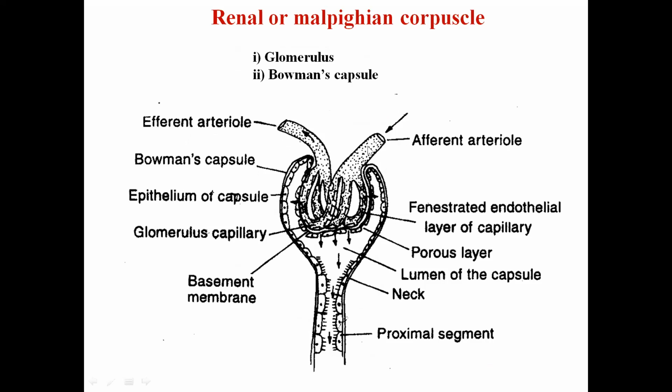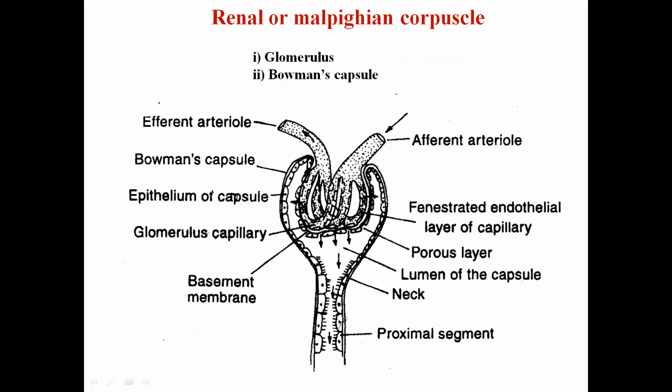So what happens when the blood loaded with nitrogenous waste comes inside the glomerulus? There is a fenestrated endothelium. Fenestrated endothelium means it has a layer with sieves, like filters, so that the filtration of the nitrogenous waste occurs here.